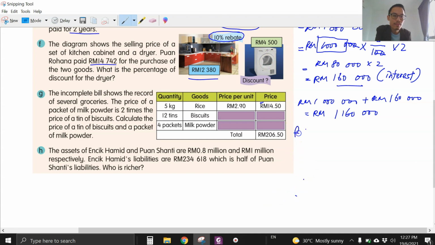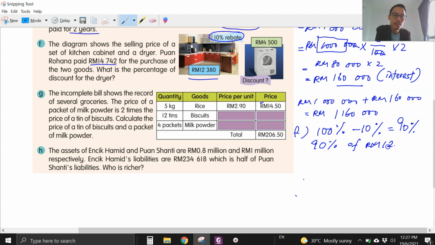Now again, full percentage peratus penuh 100, tolak 10% discount, kamu hanya perlu bayar 90%. So find out this 90% first of the price 12,380 ringgit. So 90 you put it over 100 times the price tag.